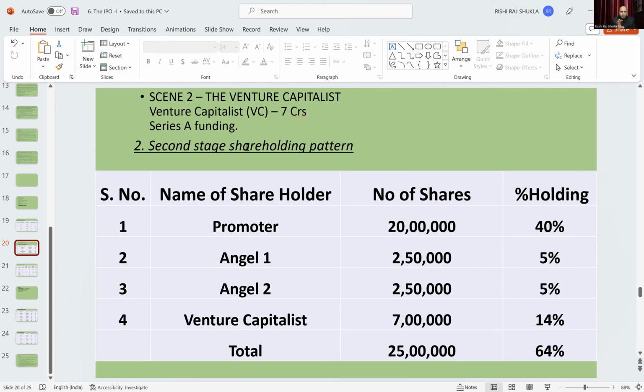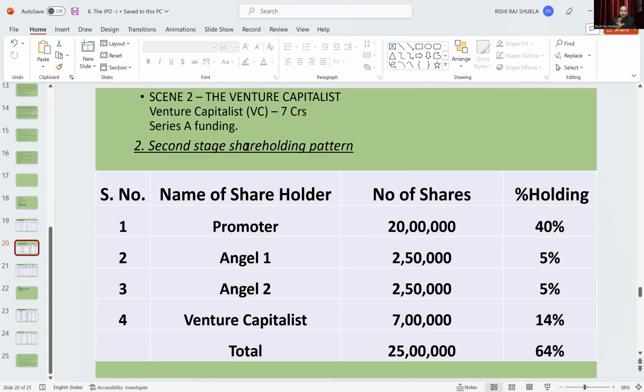This fund is known as Series A funding. The investor who invests at this stage, when the revenue source is clearly visible and maybe there is break-even or some profitability, is a venture capitalist. This is known as VC funding.